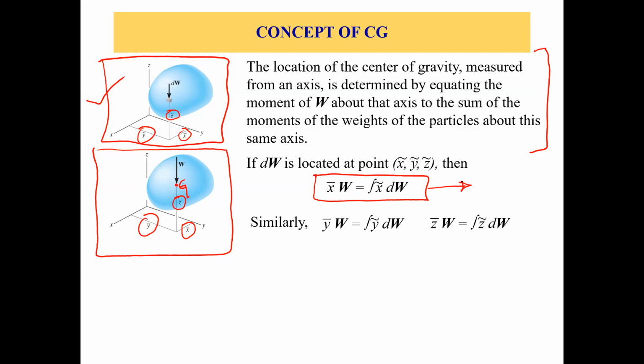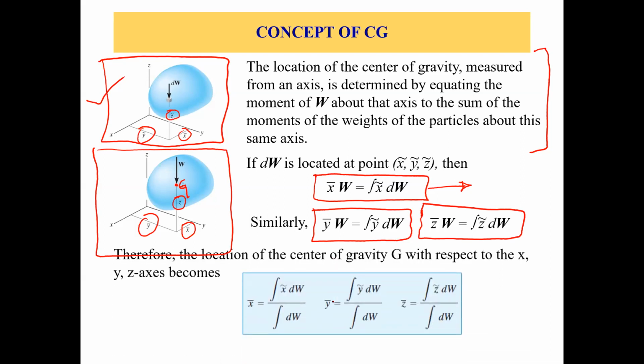So this is for the x-coordinate of the center of gravity, and similarly we can write this for the y-coordinate, and this is for the z-coordinate. So y bar times w equals integral of y bar of the particle times dw, and similarly z bar times w equals integral of z bar of the particle times dw.